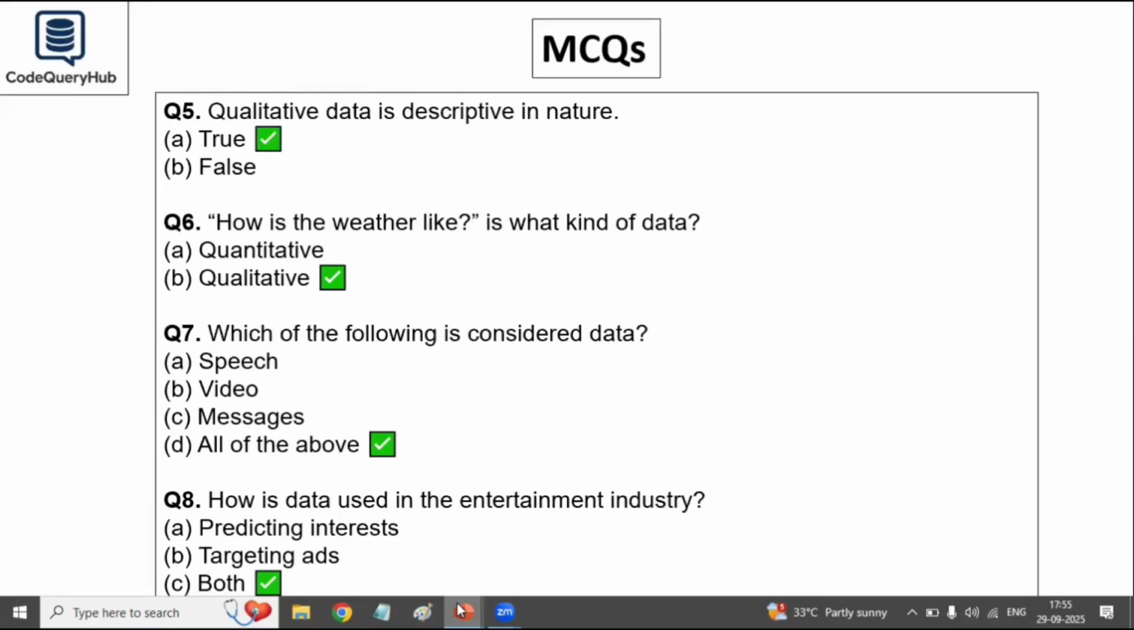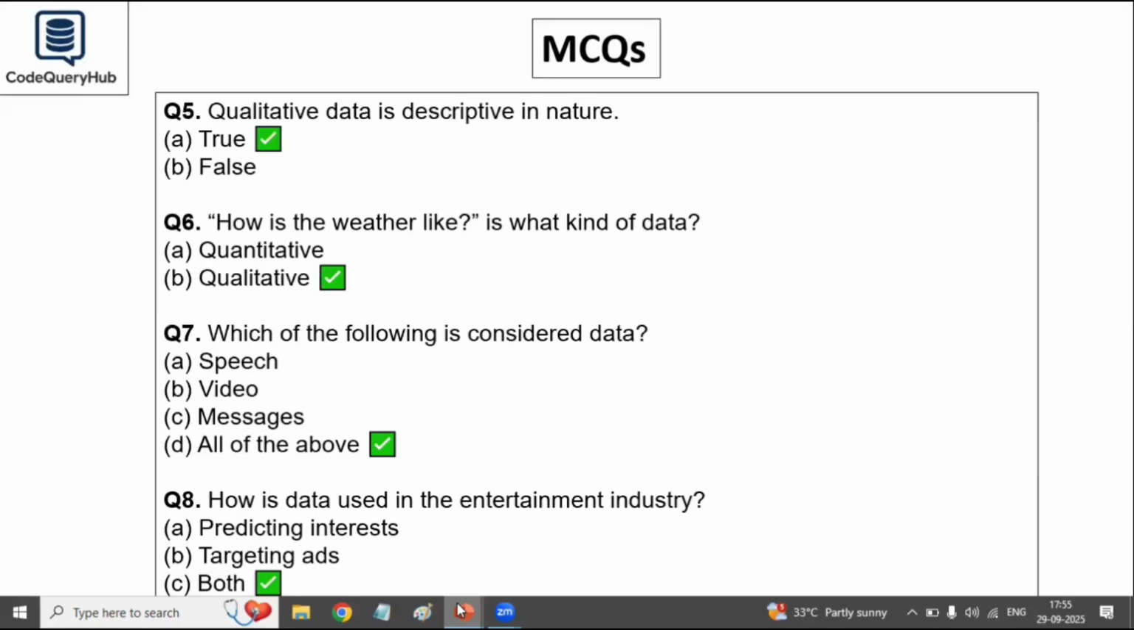Let's try the next set. Quantitative data is descriptive in nature. So the answer is false, because when we say the car is red, that is descriptive in nature and it's qualitative data.